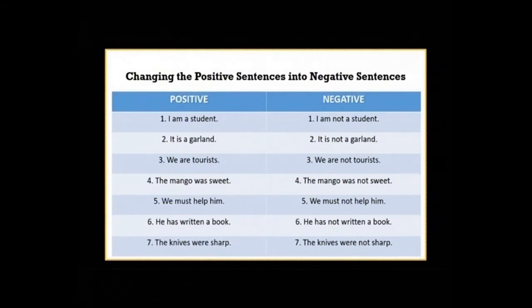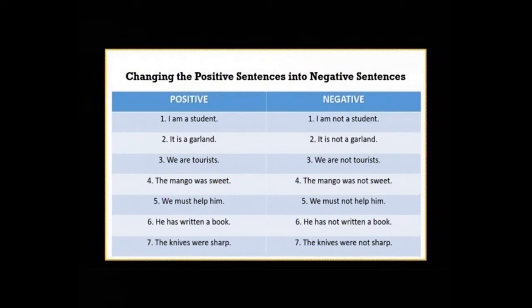First one, I am a student. Here you can see the helping verb am. So we will just have to add not with it, and it will become I am not a student. Second, it is a garland. Here the helping verb is is. So we will add not and it will become it is not a garland.